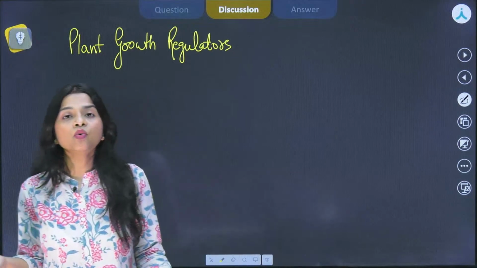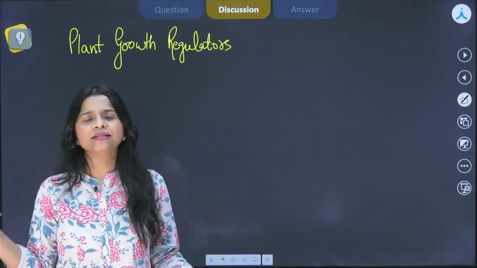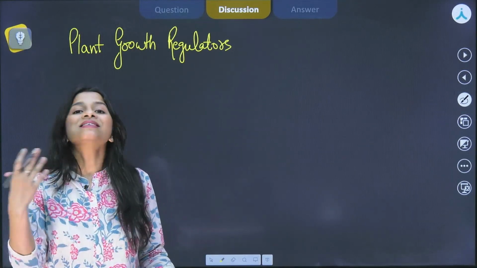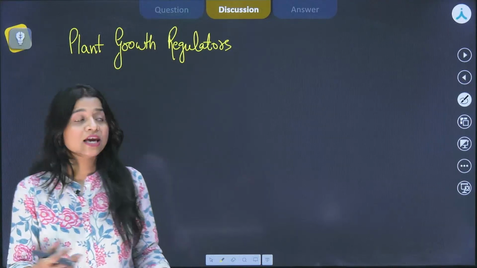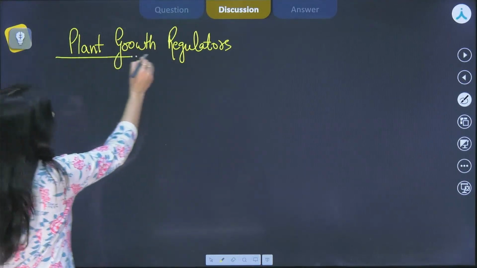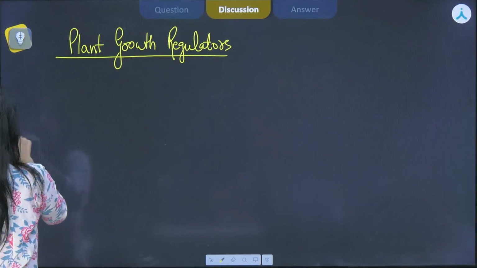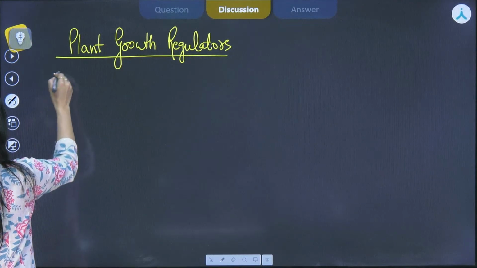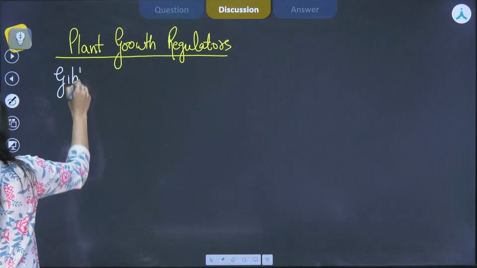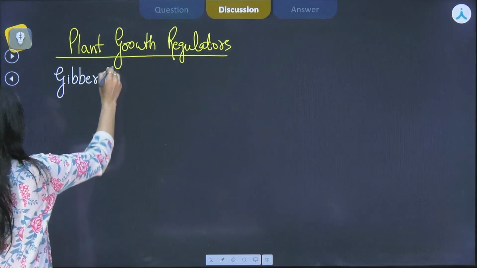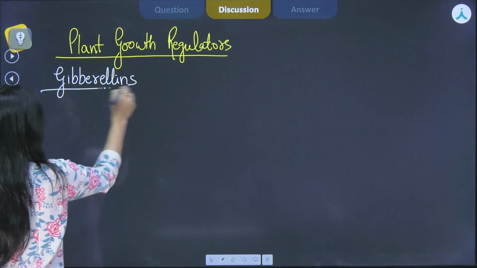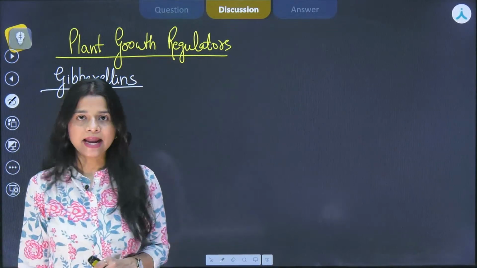There are certain hormones that always promote growth, such as cytokinin and gibberellin. So if we are talking about plant growth regulators and considering gibberellin, it is a plant growth promoter. They fall under the promoters category.